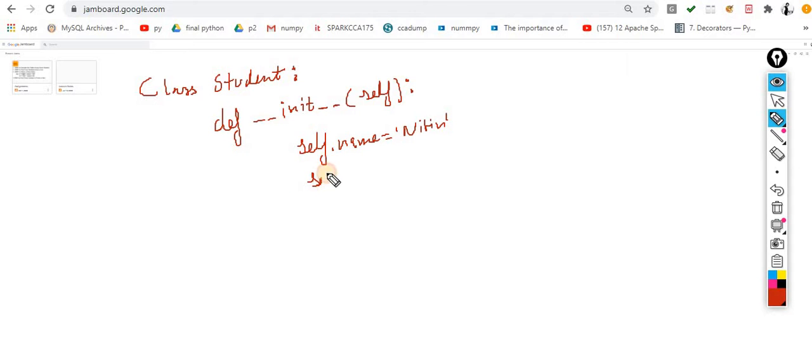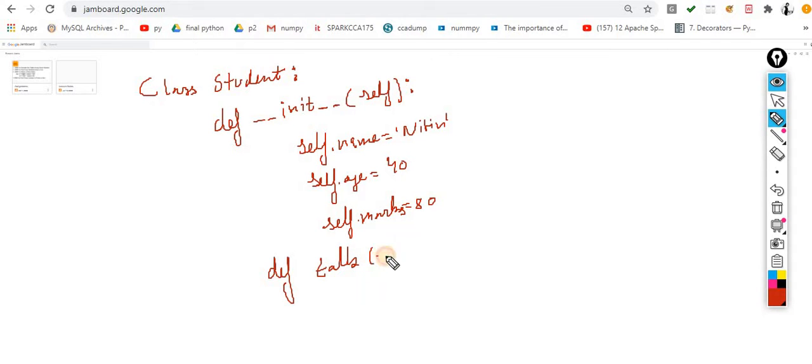Then self dot age, my age is 40. Self dot mark, let's suppose my marks are 80. And I'm making one more function, def talk. You can use any name that you want to define.